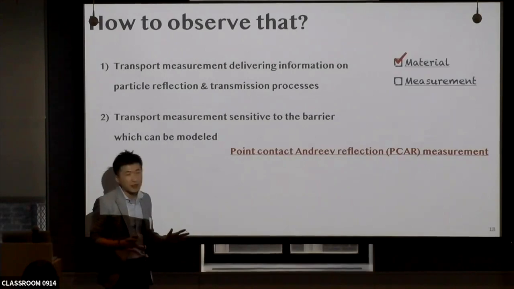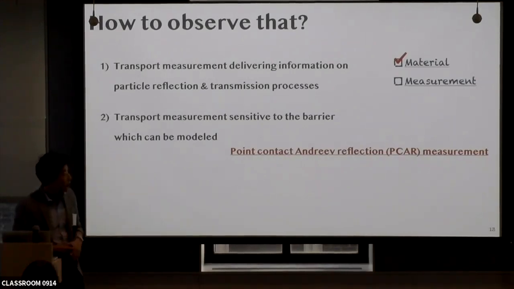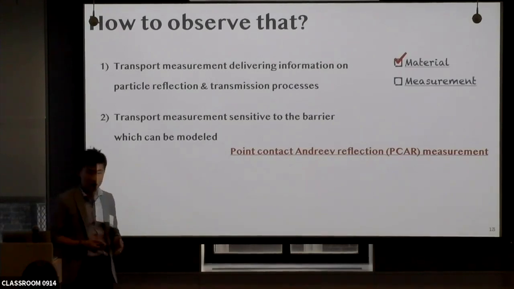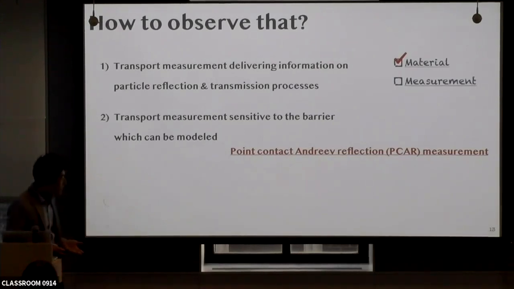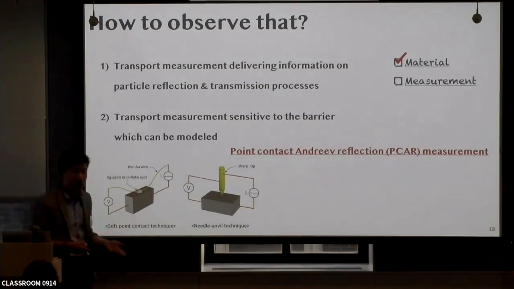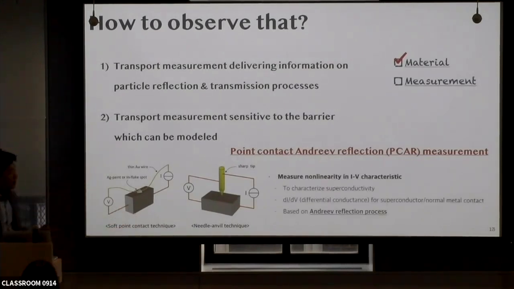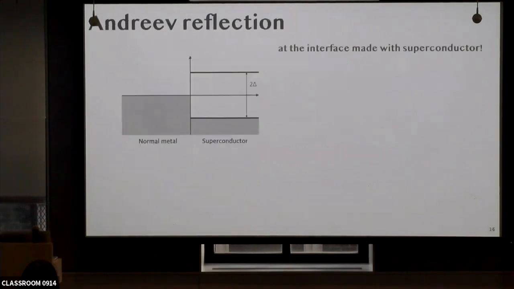So basically point contact Andreev reflection is one of the point contact spectroscopy measurements, but it's based on the Andreev reflection process with a superconductor. So we can make a point contact using the soft point contact method or the DND technique. And we just measure the differential conductance as a function of bias voltage. So let's see what the Andreev reflection process is.